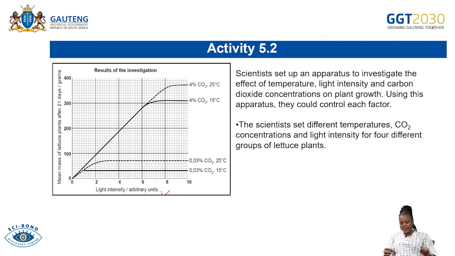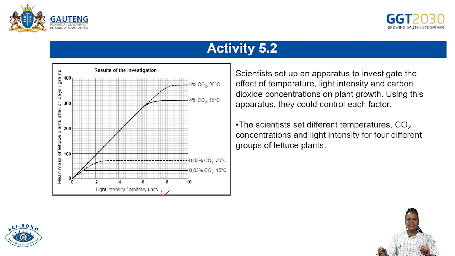Let us quickly read the provided statement. Scientists set up an apparatus to investigate the effect of temperature, light intensity, and carbon dioxide concentration on plant growth. Using the apparatus, they could control each of them.